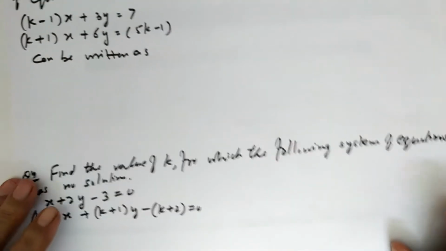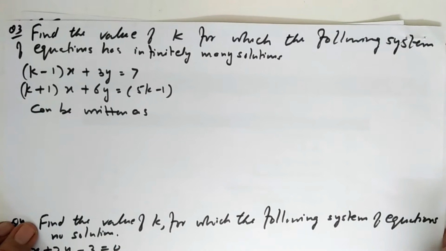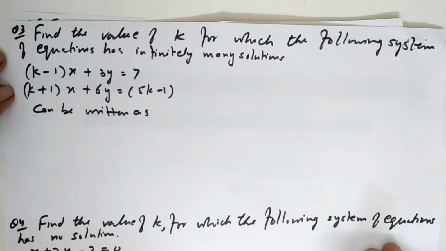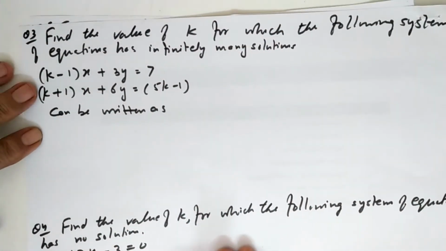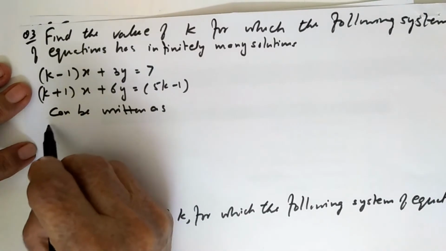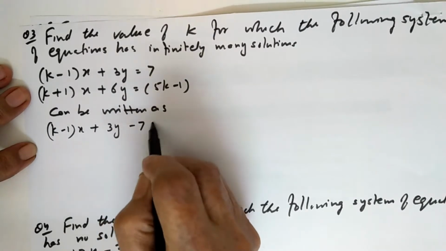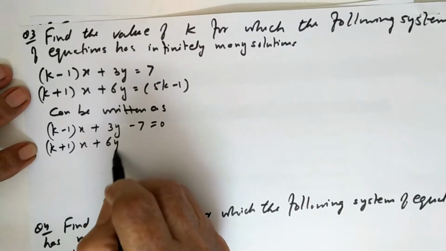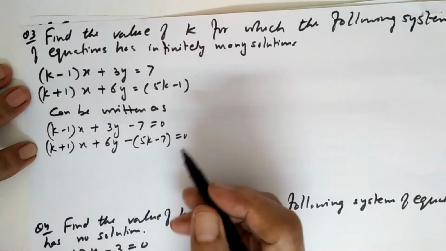Next is question number 3. Find the value of k for which the following system of equations has infinitely many solutions. For infinitely many solutions, first we will write these equations in the general form. This can be written as k minus 1 x plus 3y minus 7 is equal to 0. K plus 1 x plus 6y minus, I am putting bracket, is equal to 0.